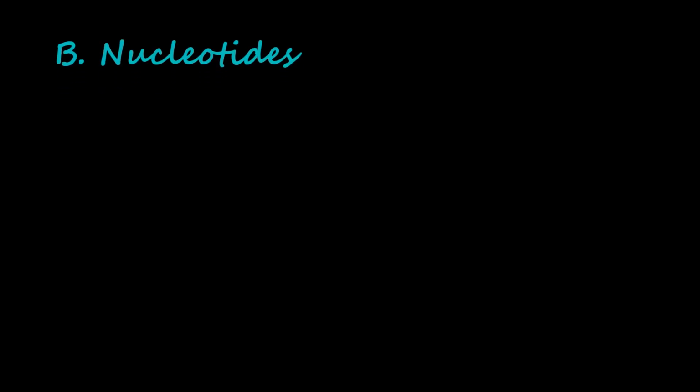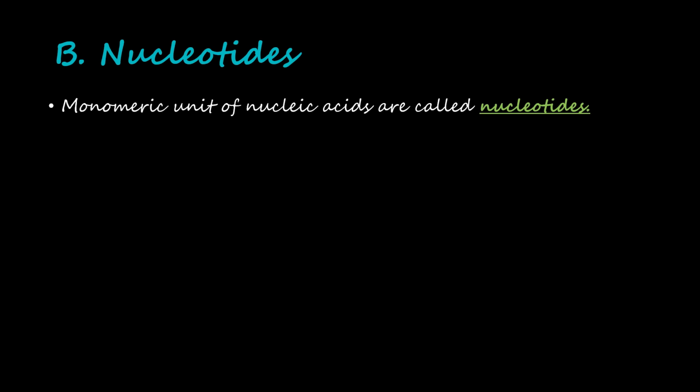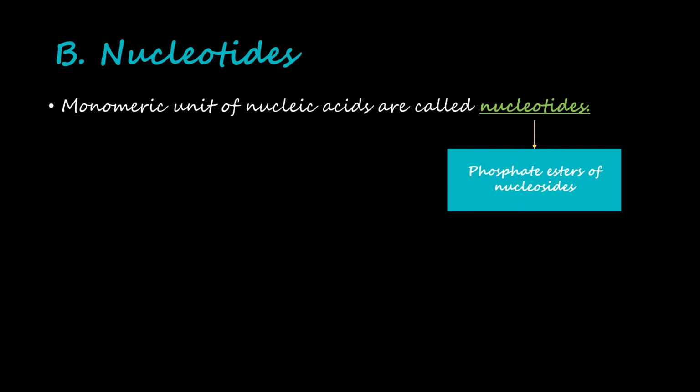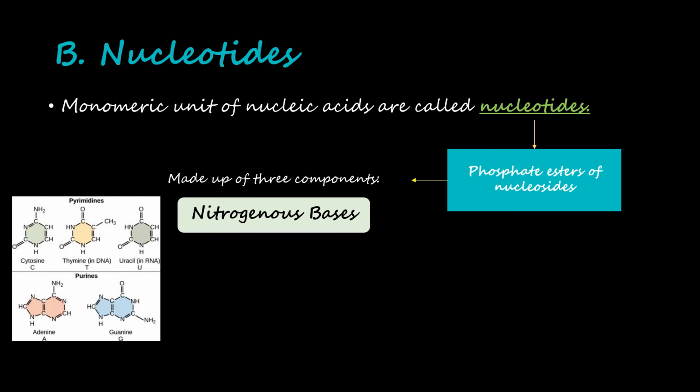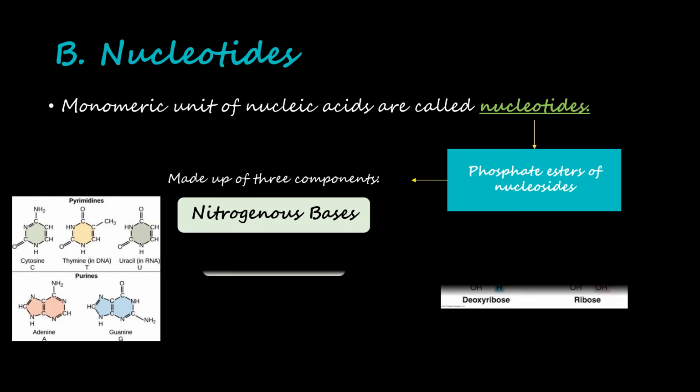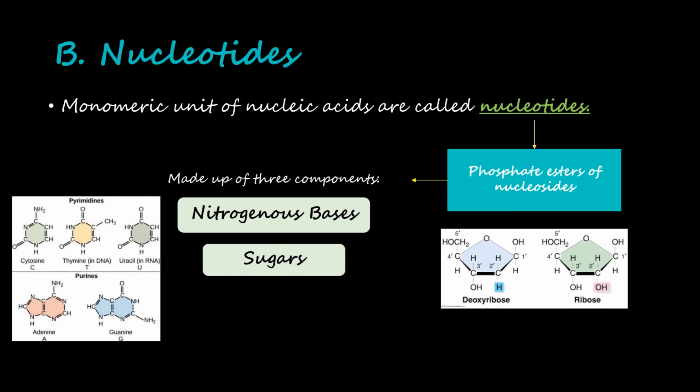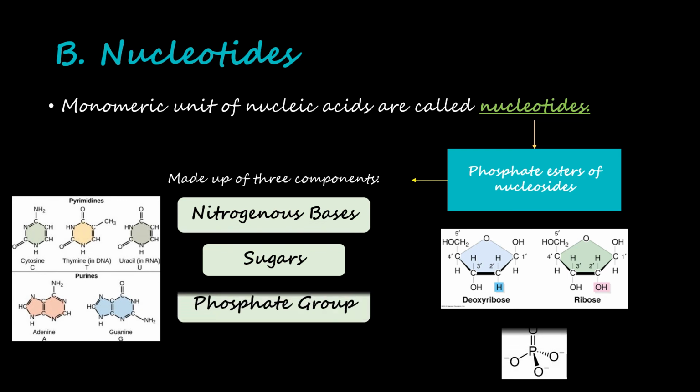Next, we talk about nucleotides. The monomeric units of nucleic acids are called nucleotides. Nucleotides are basically phosphate esters of nucleosides. So nucleosides plus a phosphate group make nucleotides. These are made up of three components: nitrogenous bases, that is pyrimidines and purines, as in nucleosides; sugars, deoxyribose and ribose. Nitrogenous bases and sugars together make nucleosides, but now we add a phosphate group and it becomes a nucleotide. This is the difference between nucleosides and nucleotides.